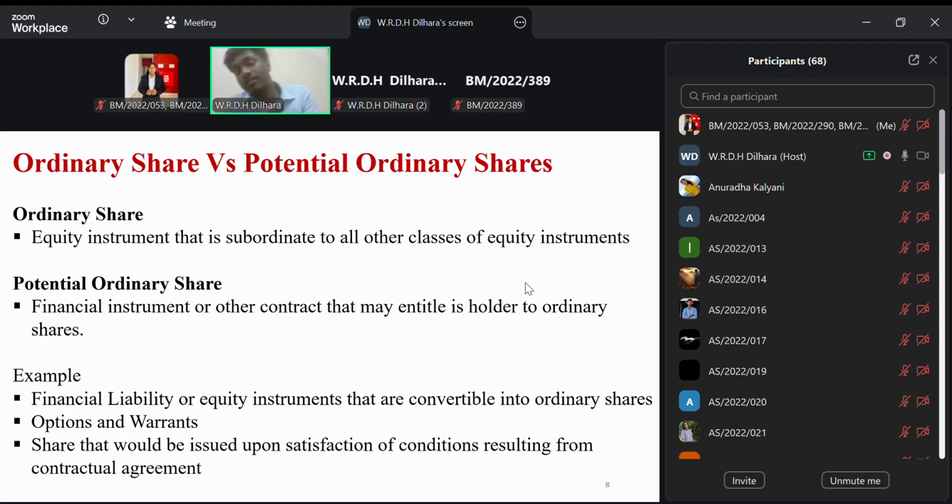When we move into ordinary shares, that is the equity instrument that is subordinate to all other classes of equity instrument.